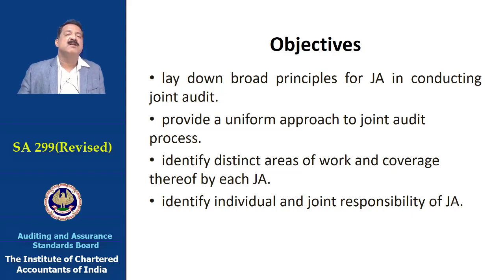So this standard, in its revised form, lays down specific principles and responsibilities on the auditors and the audit firms for the areas that are allocated to them in the course of joint audit, and therefore documentation of allocation becomes not only mandatory but absolutely pertinent in a joint audit.